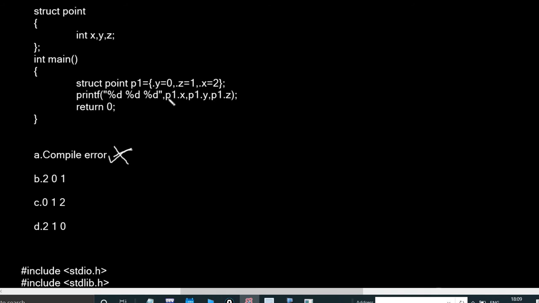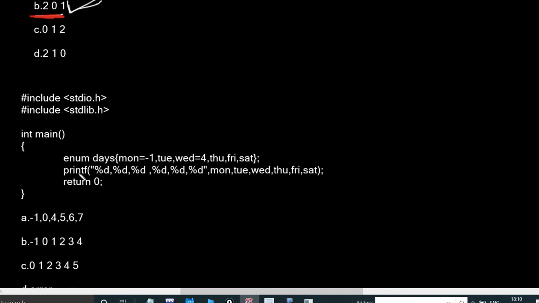So here %d prints p1.x, because p1 is an object. How much is x? Equal to 2, so first it will print 2. Second, it will print p1.y, which is 0. And third, p1.z is 1. So b is the correct option, b is the correct answer.